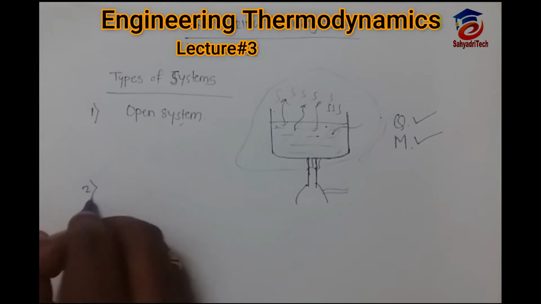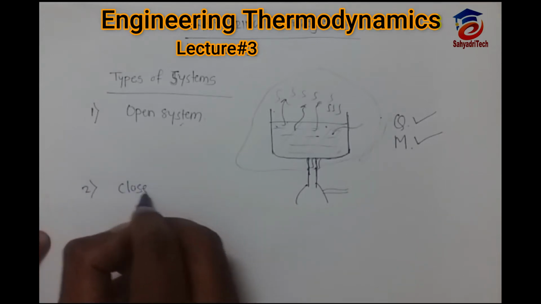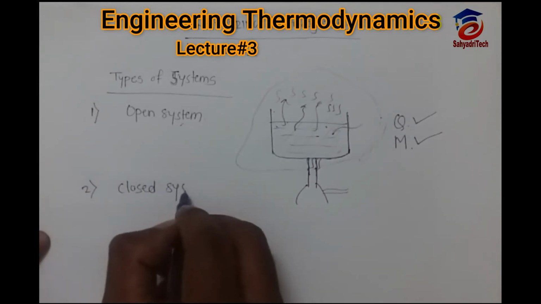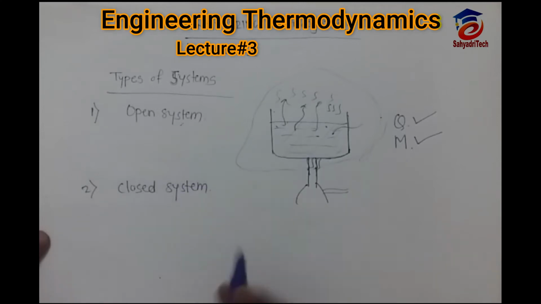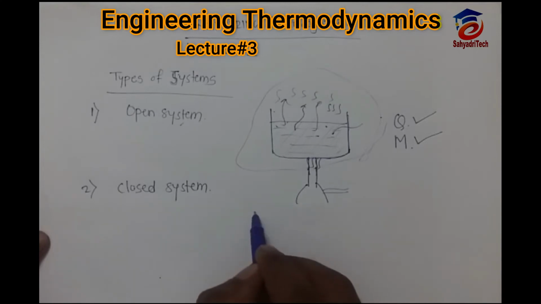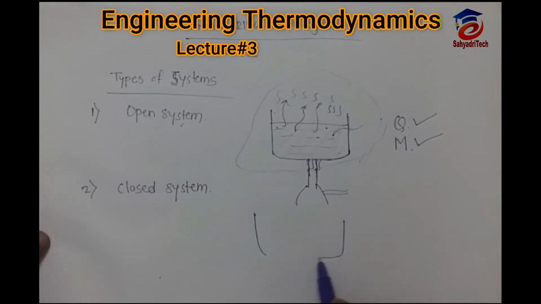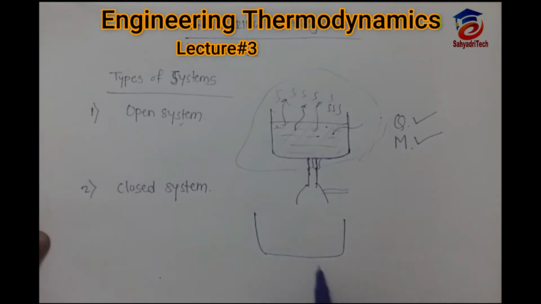The other type is closed system. So in a closed system what happens? Suppose we have one container and water is there.